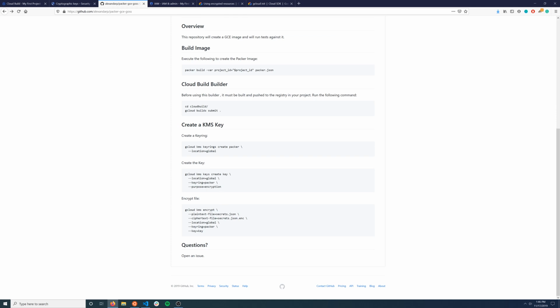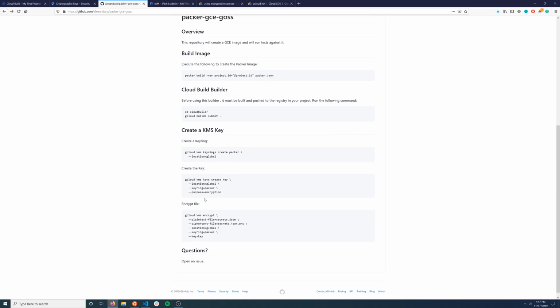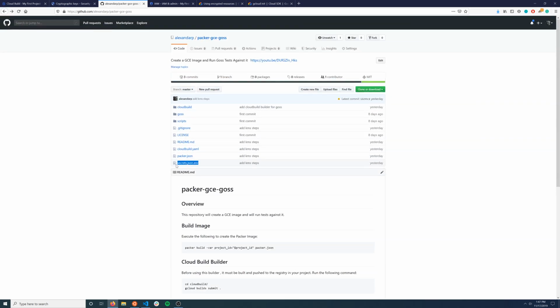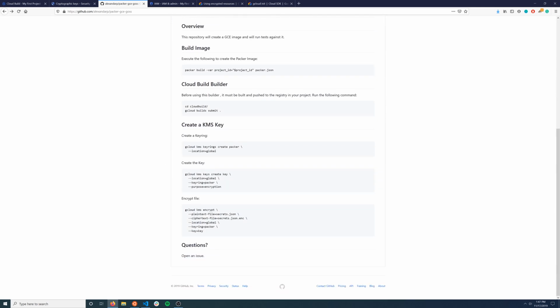And then you can execute all these commands, first the key ring, then the key, and then encrypting the file, and it'll set that up for you. I've tested this, so it is working. And then you can see for me, for example, I have a secrets.json.enc file, which is encrypted. And so you'll have to just make sure that you change that for your key so you're able to decrypt your key. And that's how we're going to actually be able to get the service account that we need to be able to run the Packer build.